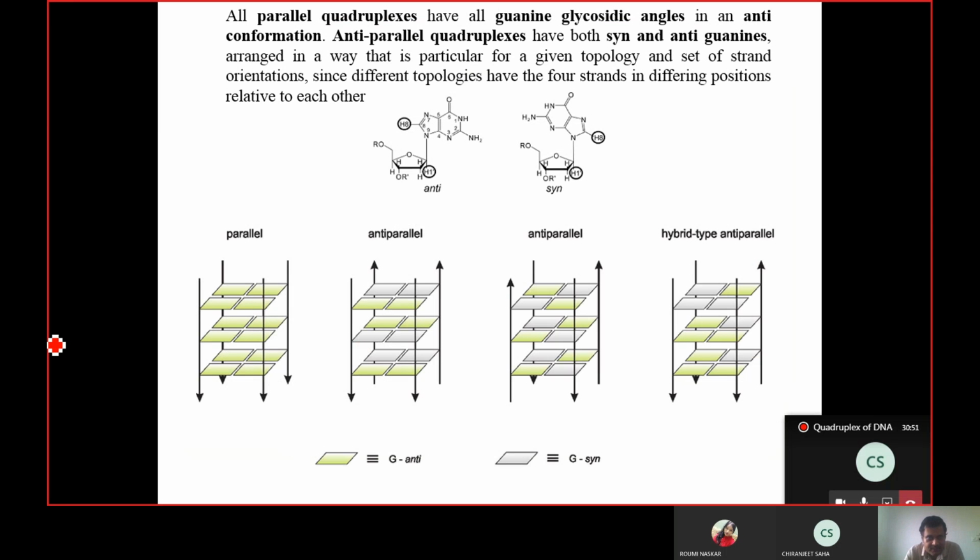In parallel quadruplex, two types of arrangements are possible. One is an anti arrangement where the base is at the anti configuration compared to the sugar, and another one is syn arrangement where both base and the sugar are on the same side. So this is, you see, a better arrangement because here there is no collision between these two entities. These are more free kind of configuration, whereas here you see that they are colliding. So this is called a syn arrangement and this is called anti arrangement.